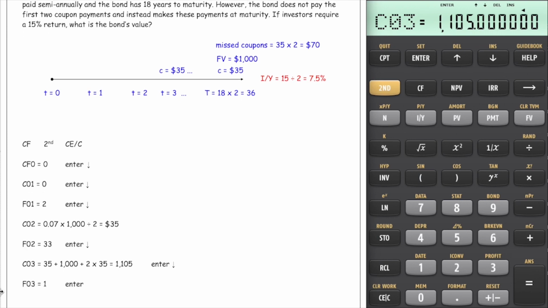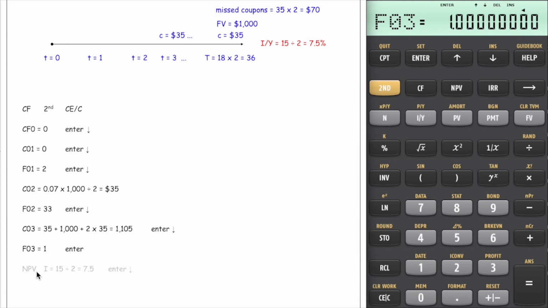Now that we've entered all of the cash flows on our timeline in the CF button, we're simply going to press NPV. NPV is just a neighbor to CF. At this point, it's going to say I on the screen. You're going to press 7.5 followed by enter. Hit the down arrow, it's going to say NPV, and you're going to want to press compute. And if you work that out, you should be getting an answer of 448.47509. So about $448.48.